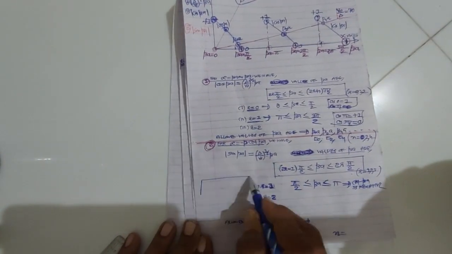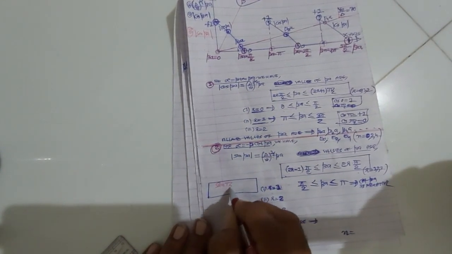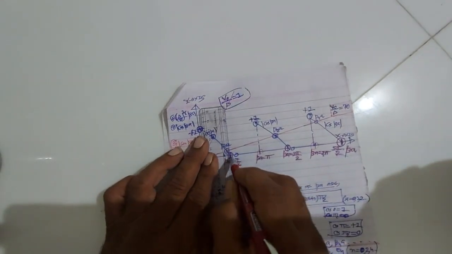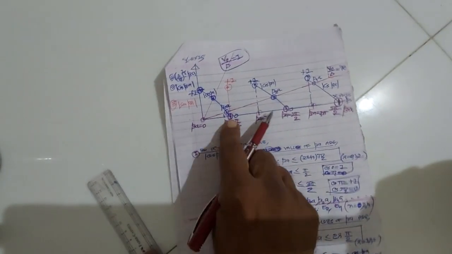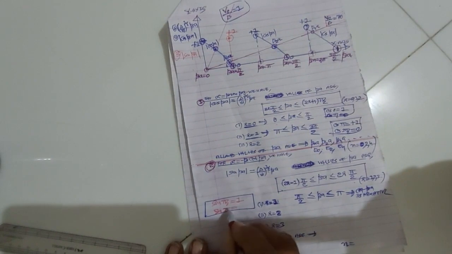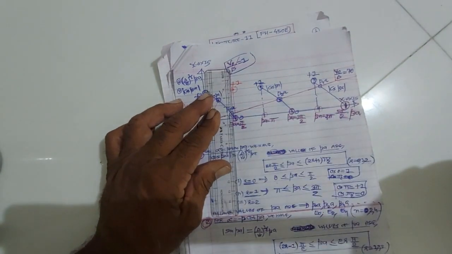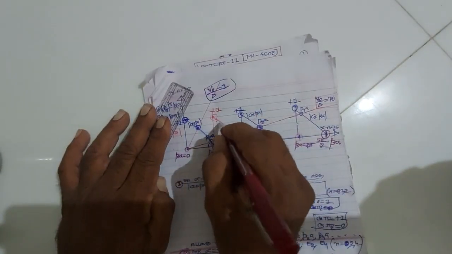Now, if we take beta as pi by 2, then the value of sin pi by 2 will be 1. I am plotting the graph of sin beta with the red pen. And if we take beta as pi, then the value of sin pi will be 0. So when I take beta is equal to pi by 2, then sin pi by 2 is plus 1, and when I take beta is equal to pi, then sin pi will be 0. So this is the graph for sin beta.